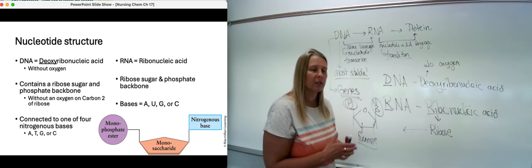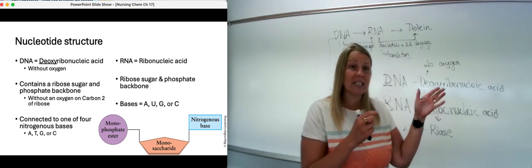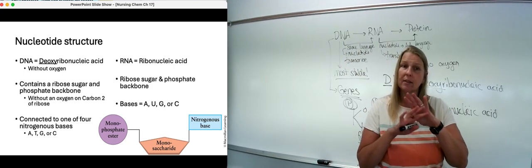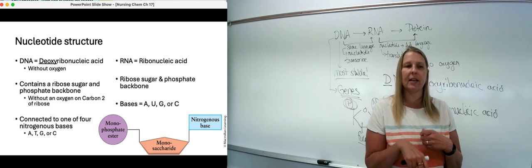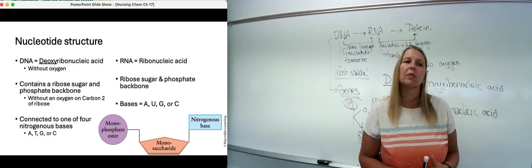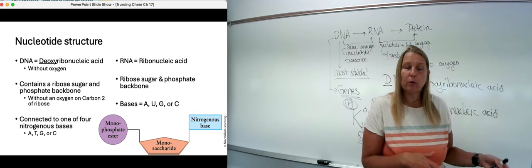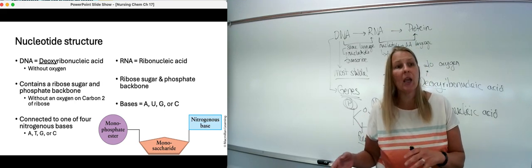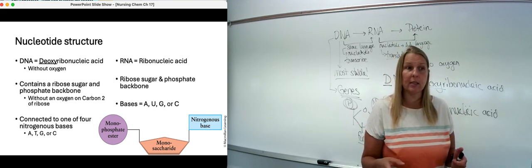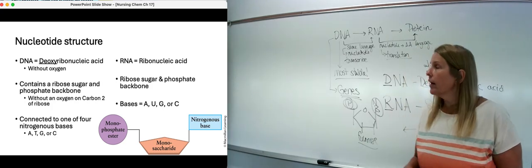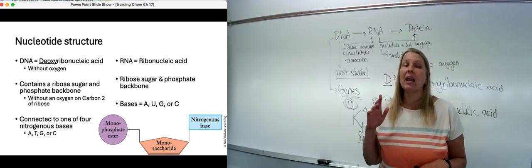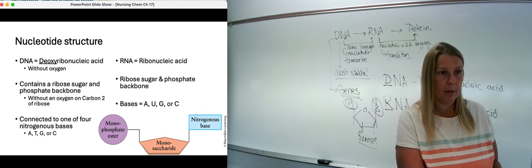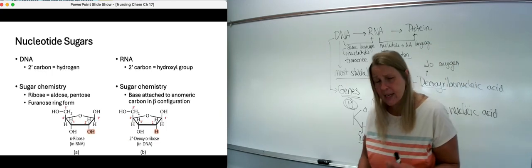So again, looking at the slides, we can see DNA deoxyribonucleic acid. That is the difference. It's either an OH on RNA or an H on DNA, which we'll see more in depth in just a minute. And again, they both have ribose, they both have the sugar backbone, and they both have nitrogenous bases. The difference is, though, in RNA, one of those bases is uracil or U, and in DNA it is T or thymine.